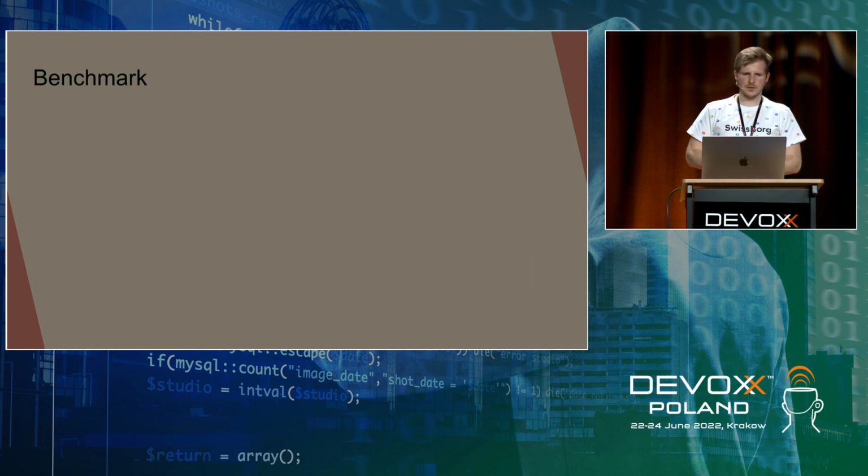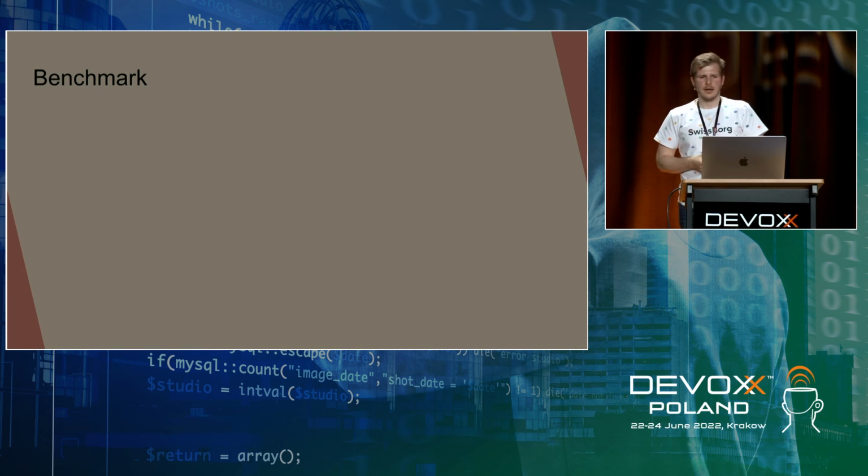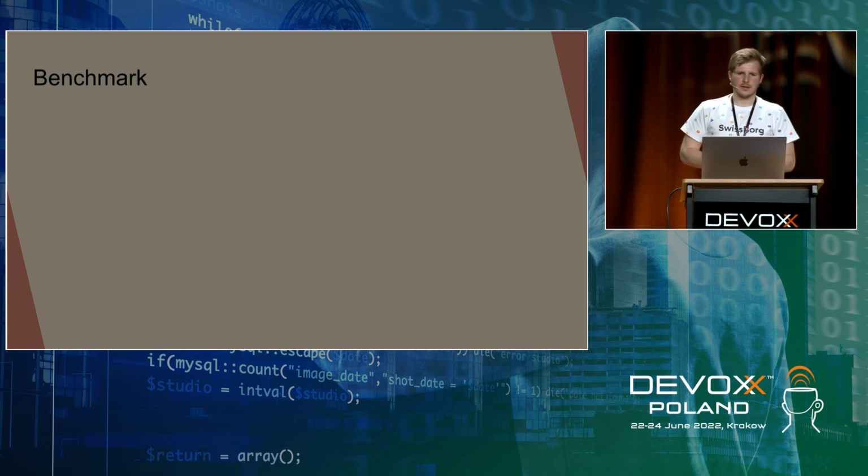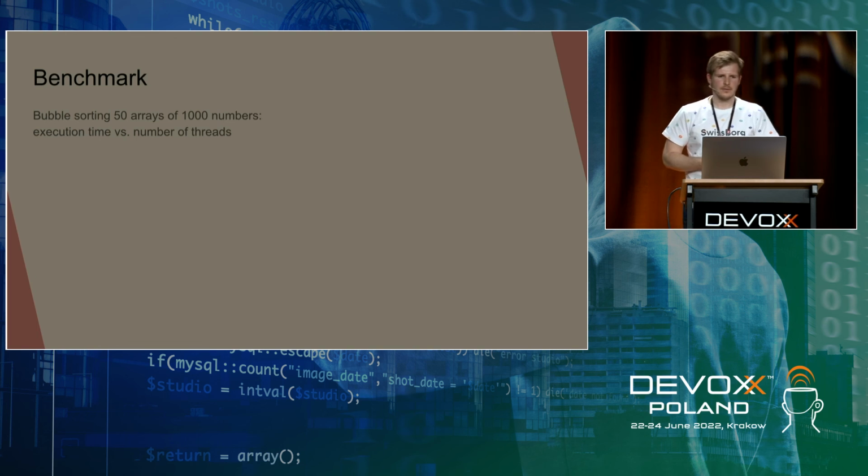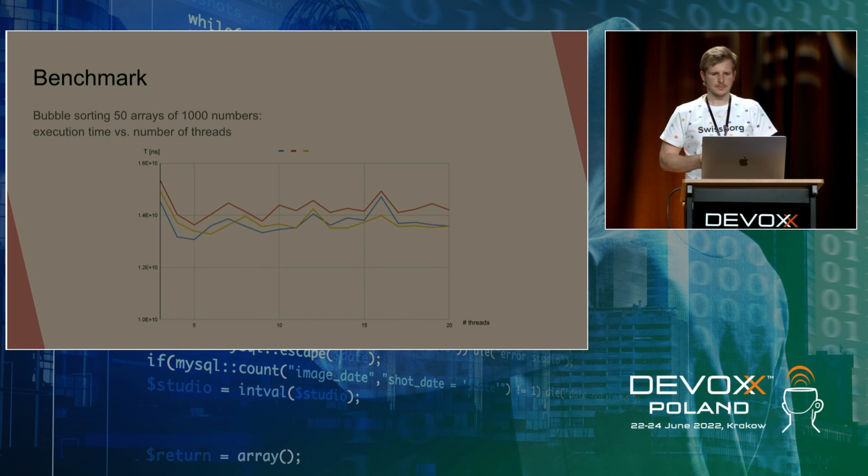And so I executed some benchmark to test it and prove that this is a good and optimal way of doing things. So I created 50 arrays of 1,000 numbers, and I was sorting them using different thread pool sizes. So I started off with a thread pool of 3 cores up to 20 cores.